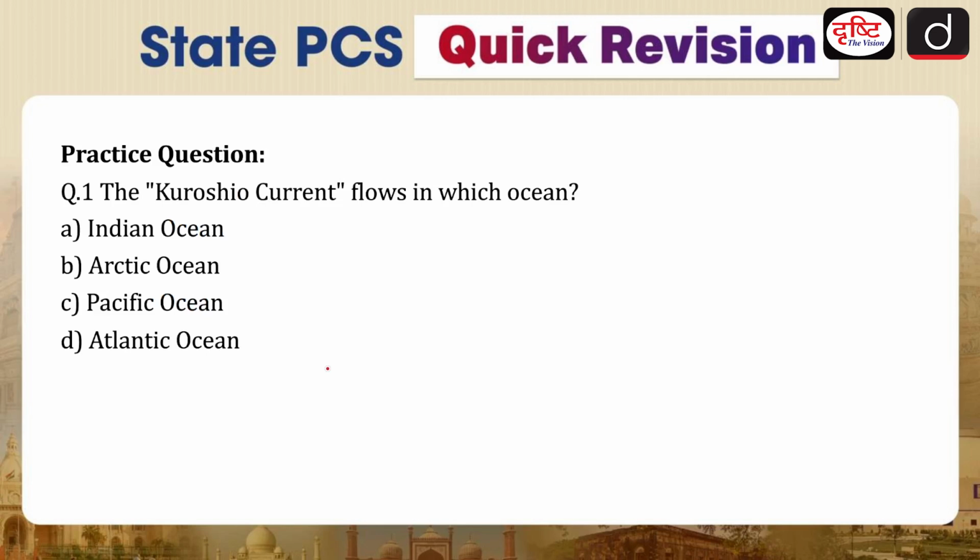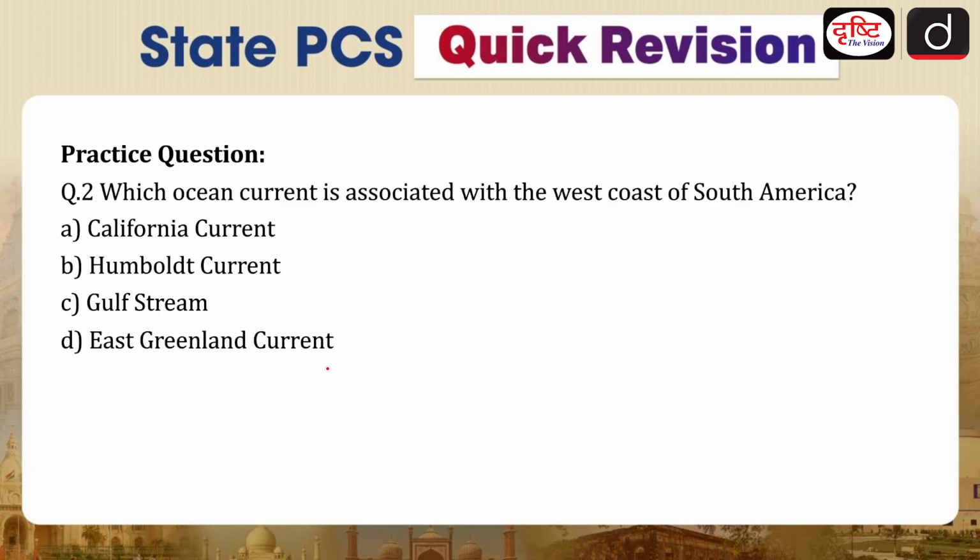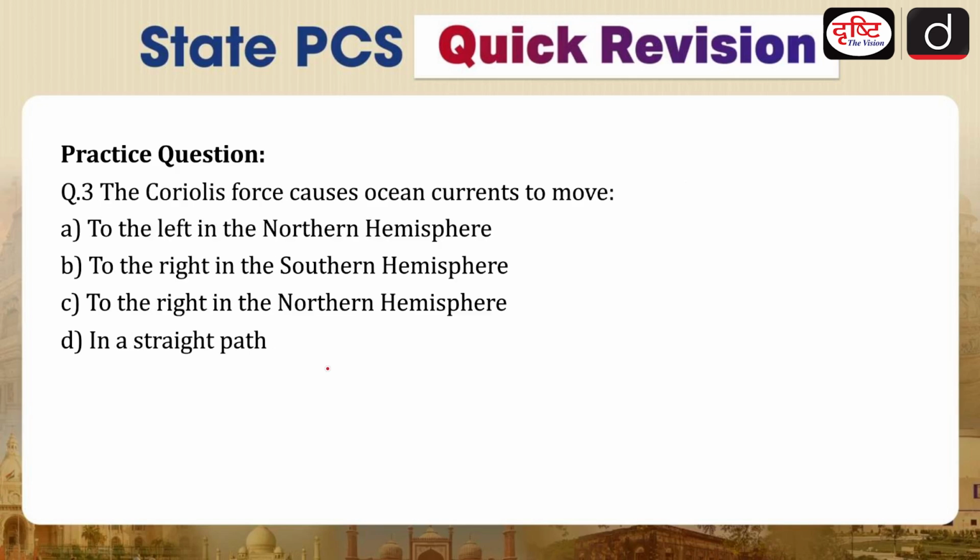Now moving further for the practice questions. Question number 1 says that the Kuroshio current flows in which ocean? Indian Ocean, Arctic Ocean, Pacific Ocean, or Atlantic Ocean. Moving further, which ocean current is associated with the west coast of South America? California current, Humboldt current, Gulf Stream, East Greenland current. Moving further, the Coriolis force causes ocean currents to move to the left in the northern hemisphere, to the right in the southern hemisphere, to the right in the northern hemisphere, or in a straight path.